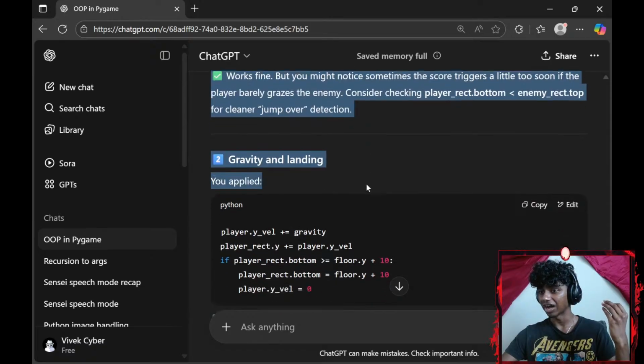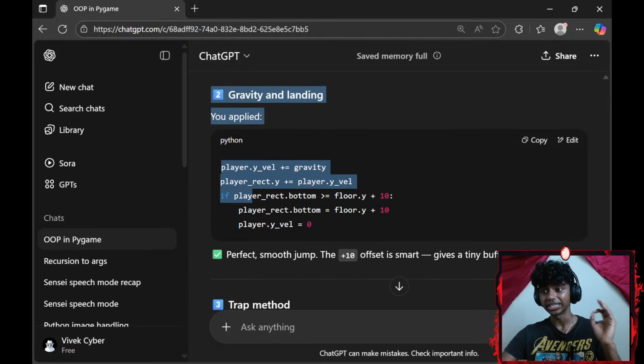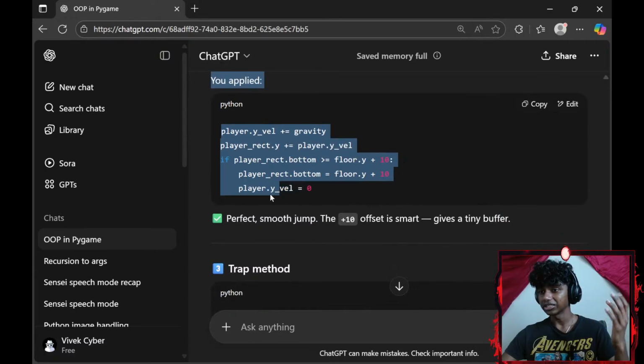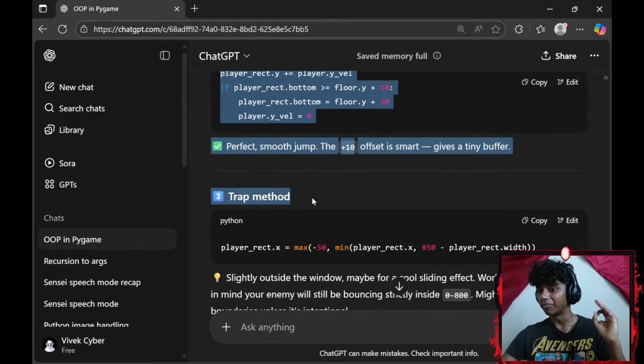jump over detection. Gravity and landing you applied: player.y_velocity increases by my gravity. player_rect.y increases by my player_y_velocity. If my player_rect.bottom is greater than or equal to my floor.y plus 10, player_rect.bottom equals floor.y plus 10, player.y_velocity equals 0. Perfect, smooth jump. The plus 10 offset is smart, gives a tiny buffer.